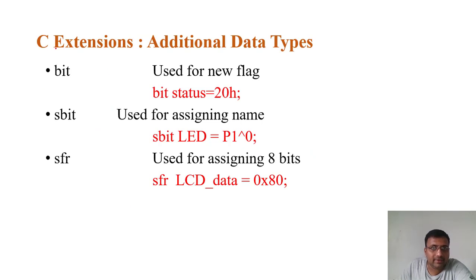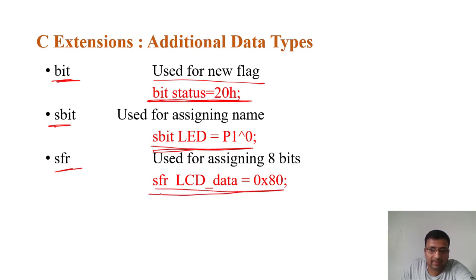Then we have C extensions. In addition to data types, we can have extensions, like bit, which is used for a new flag, like bit status = 20h. So we can access this 20h using this bit flag. Again, sbit LED = P3.0 assigns a name for the LED. And sfr is again used for 8 bits of data, like sfr LCD_data = 0x80, like this.